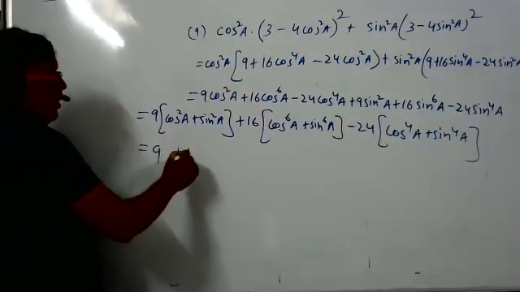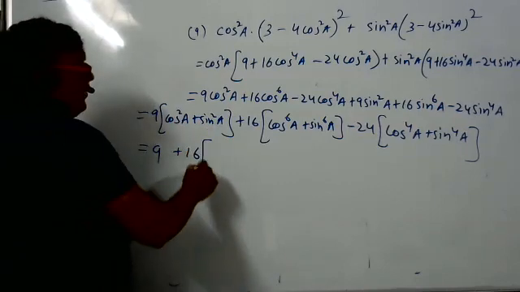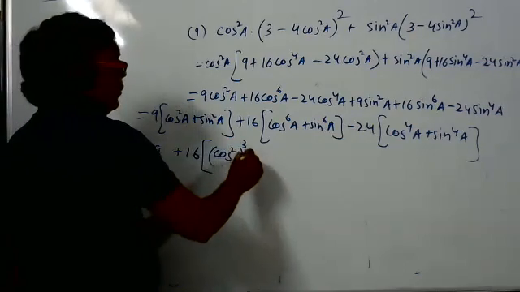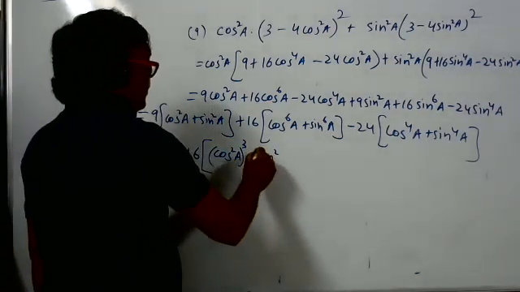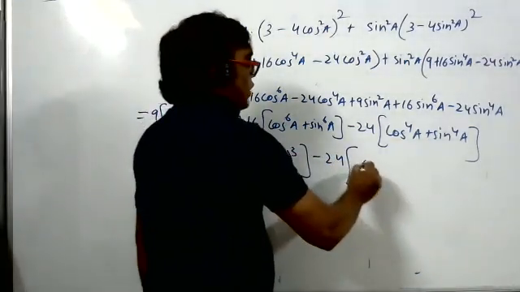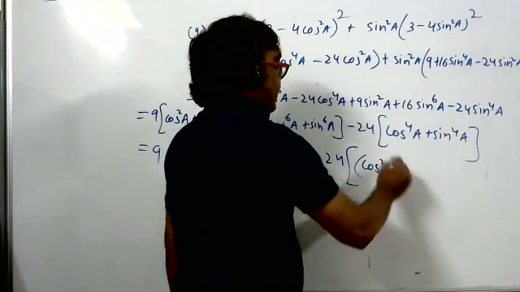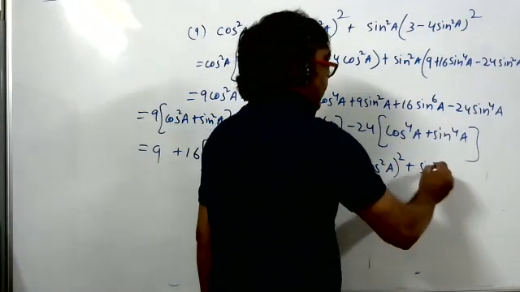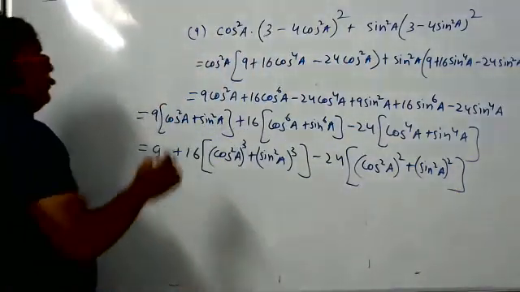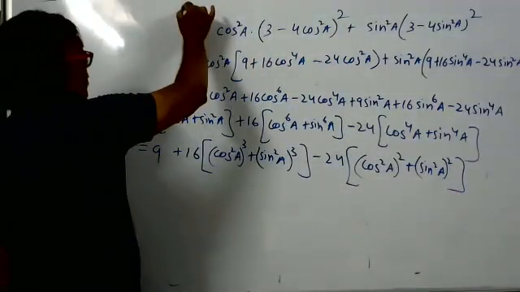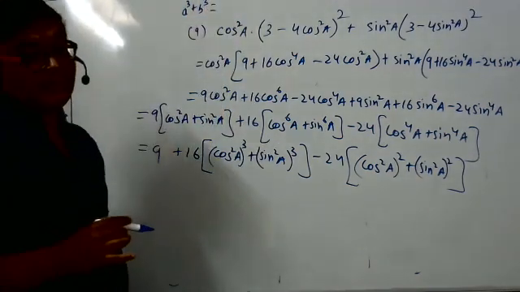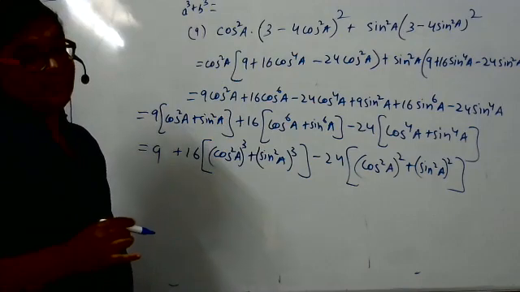Here we can write this as cos square A whole cube plus sin square A whole cube. Here we can write cos square A whole square plus sin square A whole square. I hope most of you remember, one day I gave one formula. What formula did I give? Anybody remember? A cube plus B cube formula? Sir, there's a much simpler method, sir.